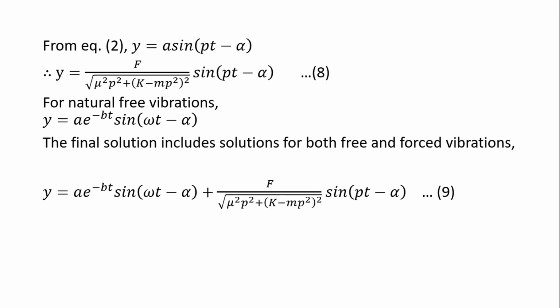So this is the particular solution, and we already know that if these are the damped free vibrations, then the solution is a into e raised to minus bt sin omega t minus alpha. And in this way, by combining these two solutions, that is the particular solution and the natural free vibrations, we obtain the expression for the forced vibrations, that is this big equation, expressed as equation 9.